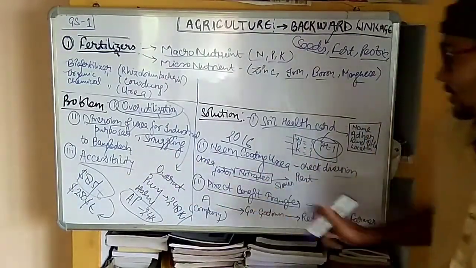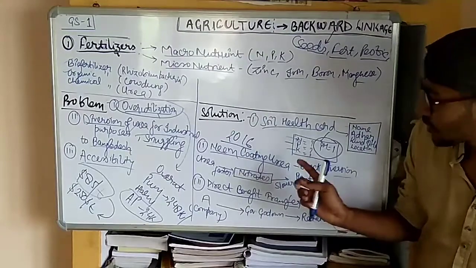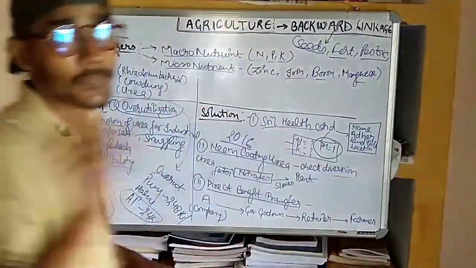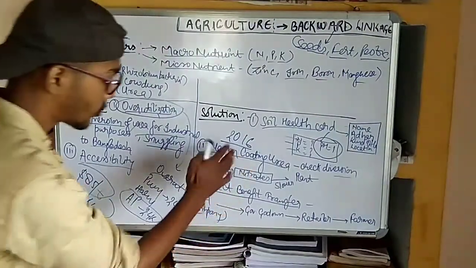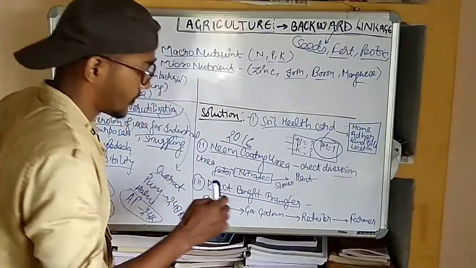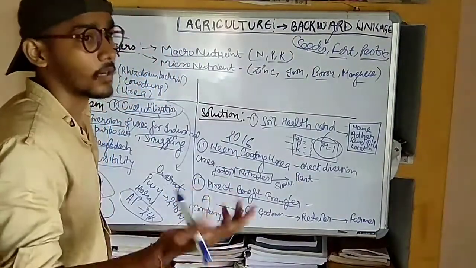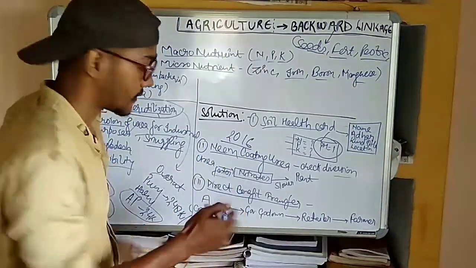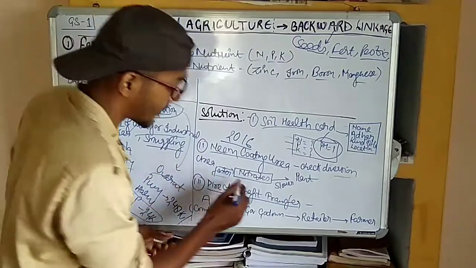One benefit of the neem coating urea is also that the urea that we normally spread in the field before neem coating, because of the hydration, that is we put water in the urea, gets hydrolyzed very fast, and this urea gets converted into nitrates.